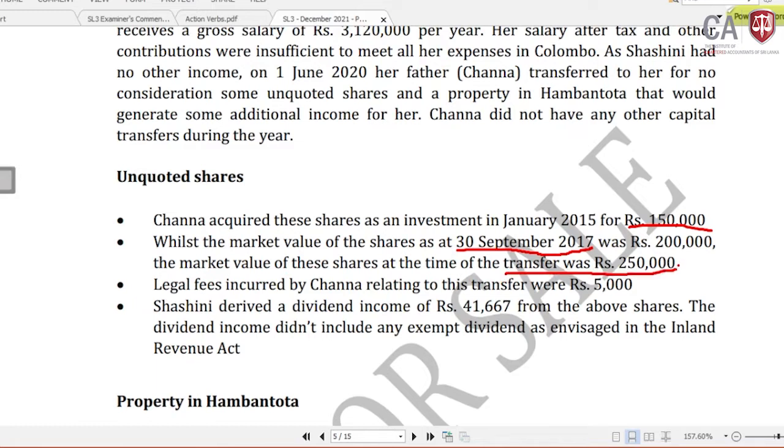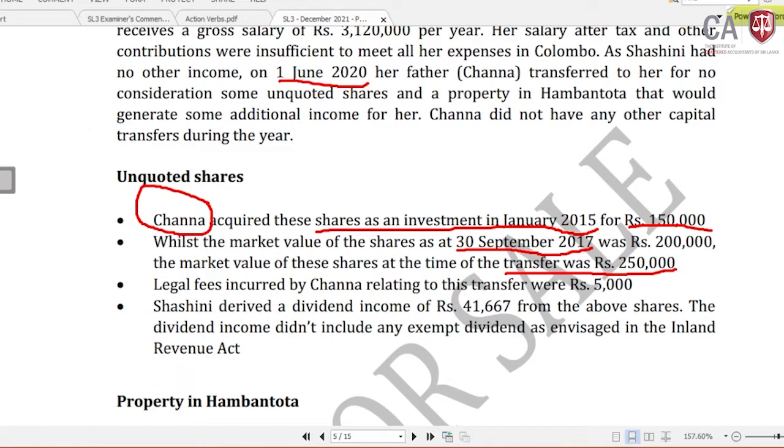Why has this been given? First, you need to identify the intention of Mr. Channa in holding these shares from January 2015 to June 2020, nearly 5 years. What is the purpose? Is it a trading purpose? Is it a business purpose? No. Is it for capital appreciation? That means the capital asset was held for investment purposes for 5 years. It is a long-term holding. Mr. Channa has kept it with him. What's the intention? It's an investment intention.